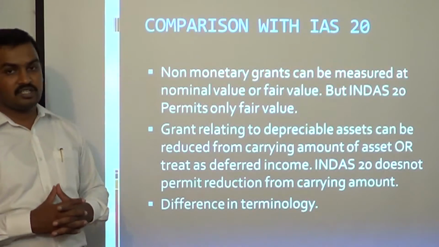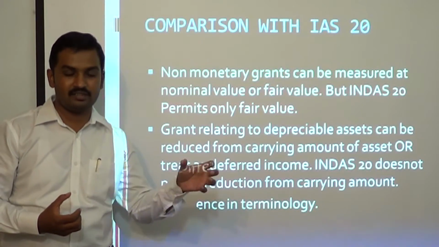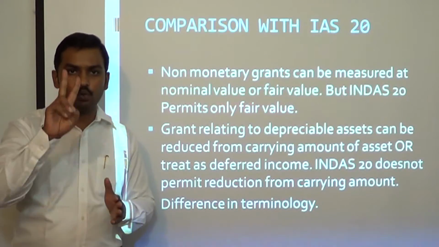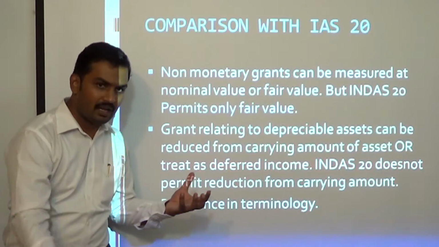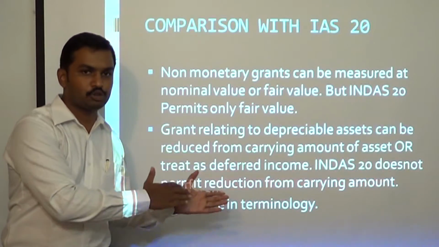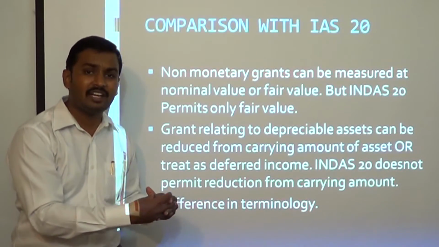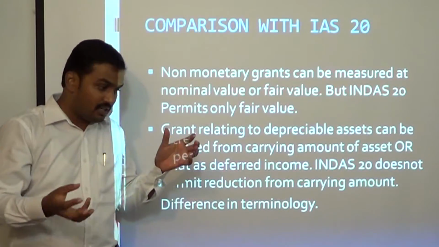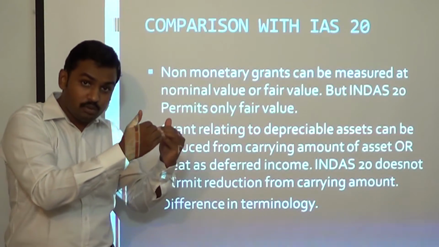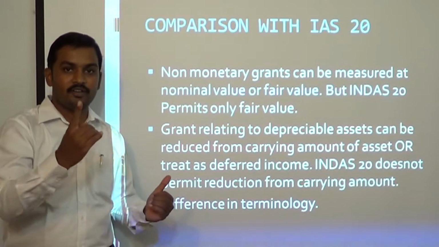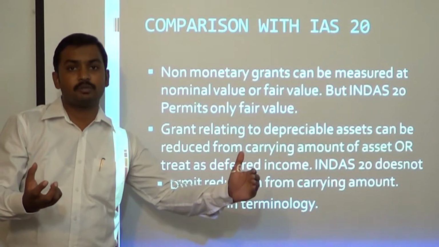The second big difference is when you receive a grant for acquisition of a specific depreciable asset. Under International Accounting Standard 20, there are two options available. One, the grant which is received can be shown as deferred income and amortized, released to P&L account in the proportion of depreciation charged. Or the second option is you can straight away reduce the grant from the carrying amount of the asset. So the grant which is received can be reduced from the cost of the asset, and the asset will be recognized in our books of accounts at a reduced amount. Okay, first option. Second option is set up that government grant as deferred income and release it to P&L account in proportion of depreciation charged.